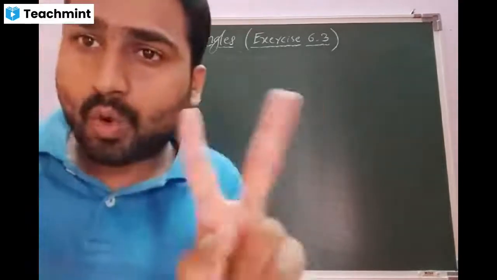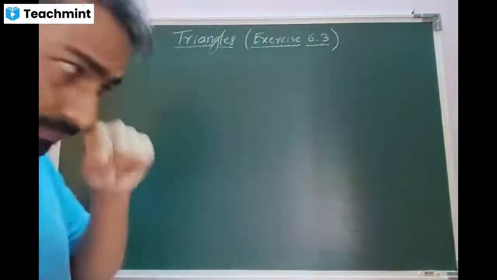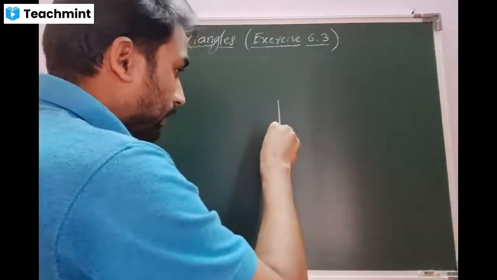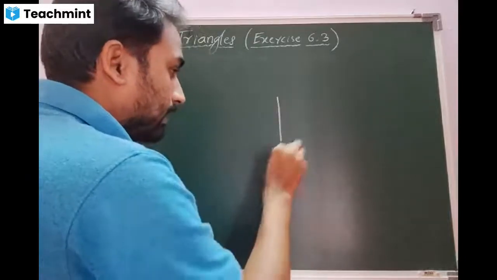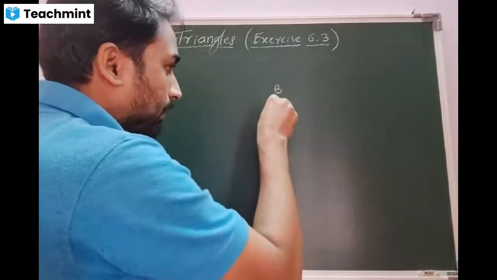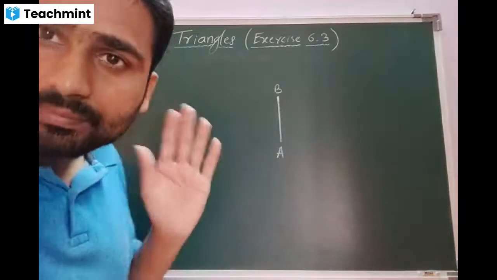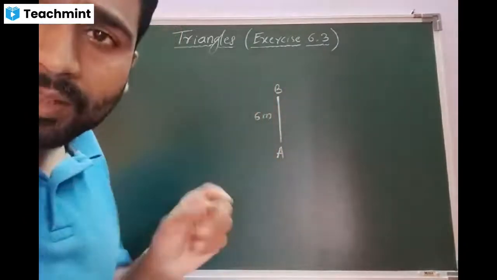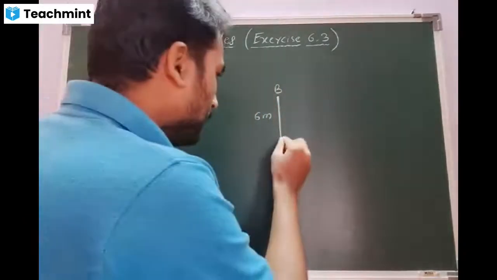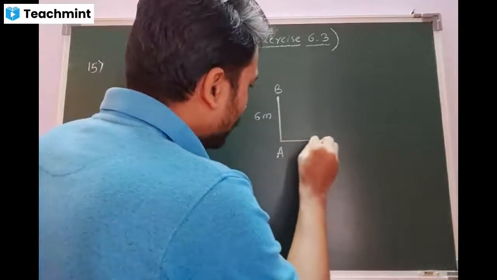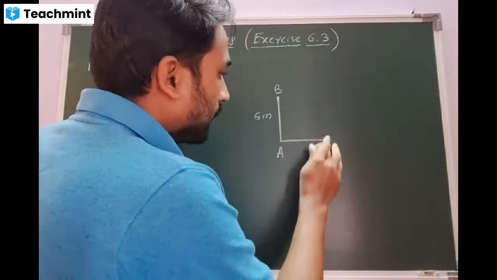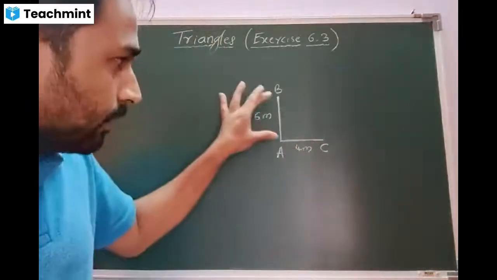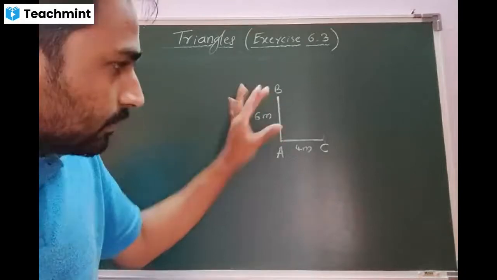Beta, they are talking about two objects. Which are the two objects? Tower, vertical pole and shadows. One is the vertical pole. I call it AB. What is the height of the vertical pole given? 6 meters, sir. Fine. They said there is a shadow. What is the shadow? 4 meter long, the length of the shadow. I'll take the shadow as AC, which is 4 meter. So this is the first part: the vertical pole, its height, and its shadow.